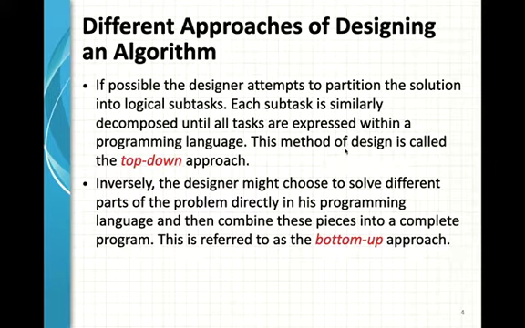So a big task is broken into similar subtasks, then if possible more decomposition is done. That's why it is called top-down approach. And inversely, the designer might choose to solve different parts of the problem directly in his programming language and then combine these pieces into a complete program. This is referred to as bottom-up approach.